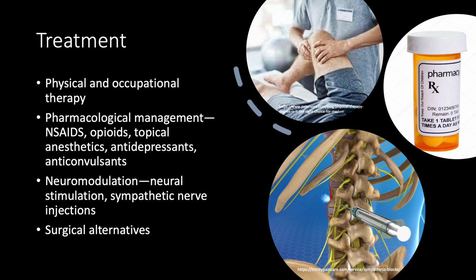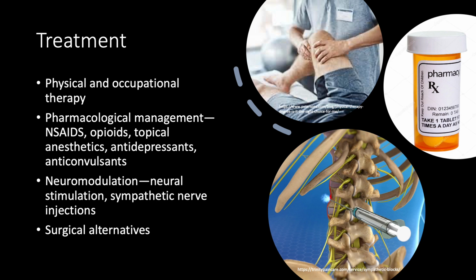Physical and occupational therapy is a first-line treatment for CRPS. Pharmacological management includes NSAIDs, opioids, topical anesthetics, antidepressants, anticonvulsants, and steroids. Opioids should be routinely monitored to assess for dependence. Neuromodulation is another option for treatment. Neural stimulation and sympathetic nerve injections, however, do not guarantee complete or lasting reduction of symptoms.